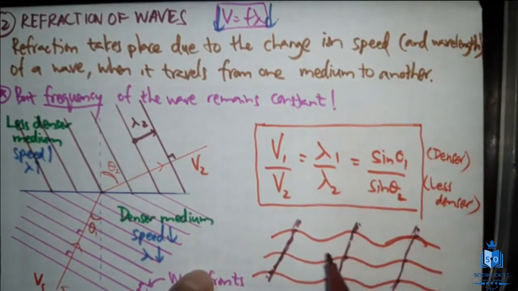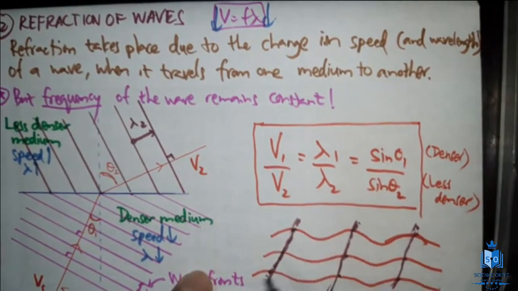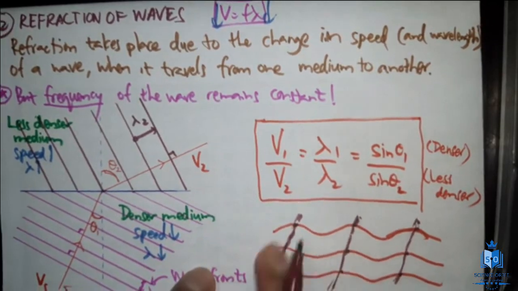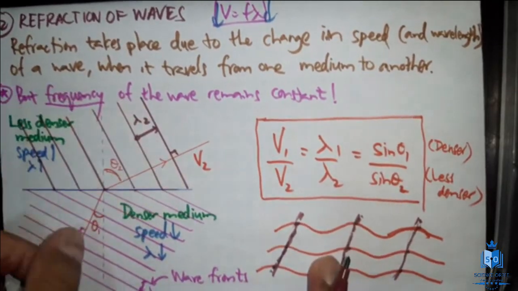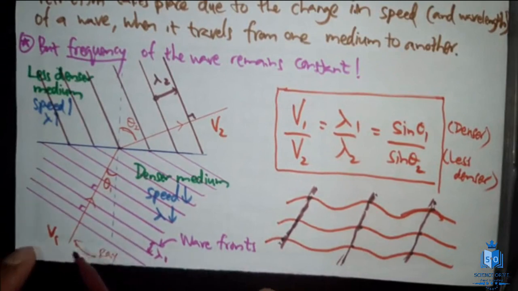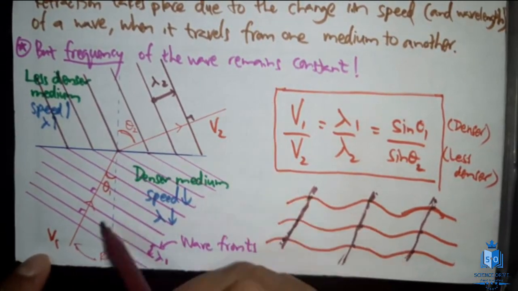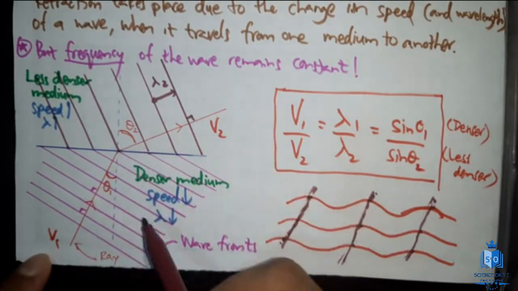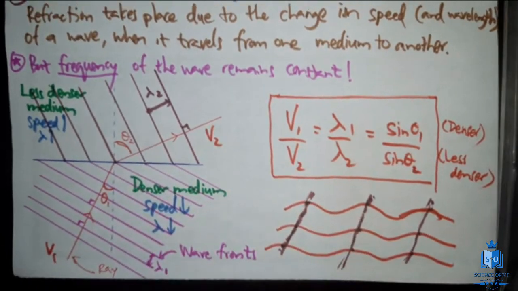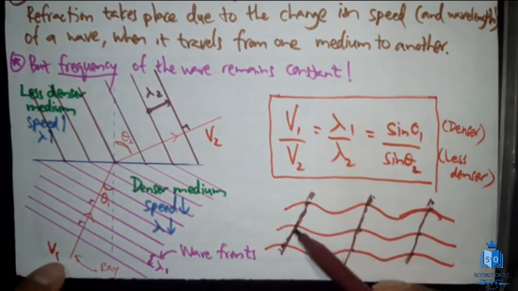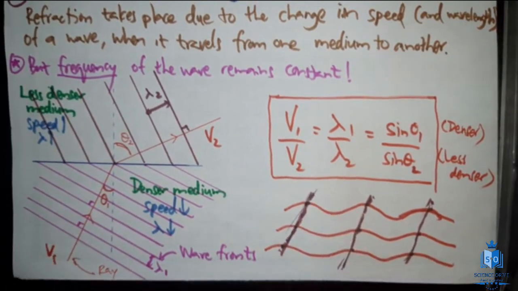I hope you understand. What are these lines? These are the lines which connect the crests of waves which are traveling together. So those lines are what I have drawn here. These are wave fronts, and these are rays. Ray is the path of the wave, the direction in which it's propagating, and wave front is perpendicular to that. Wave front is actually the line connecting all the crests.